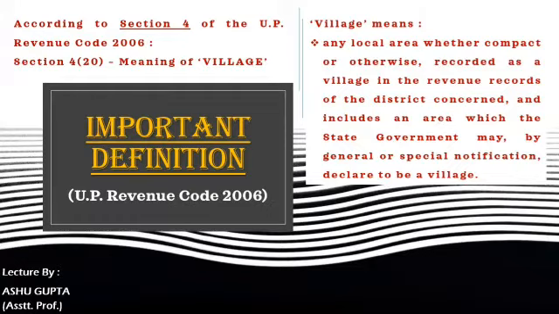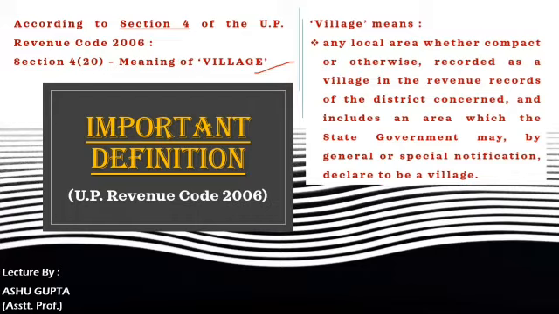Another important definition which is covered here is the meaning of village, which is covered under section 4 subclause 20 of the UP Revenue Code 2006. You already know about the village, but that question will arise in your exam paper within the purview of 4 marks. That's why we are discussing it here in the context of the UP Revenue Code.